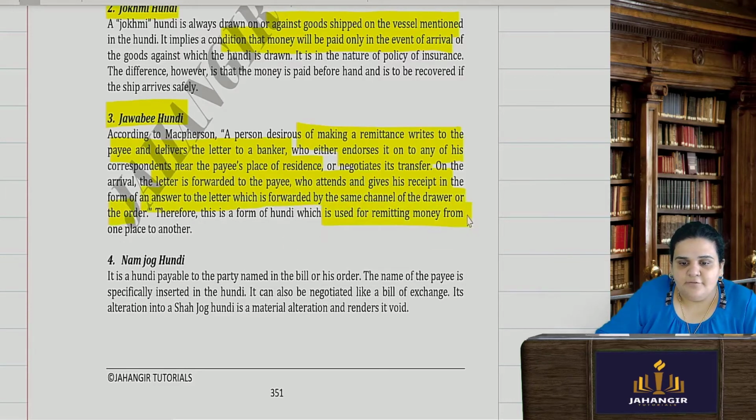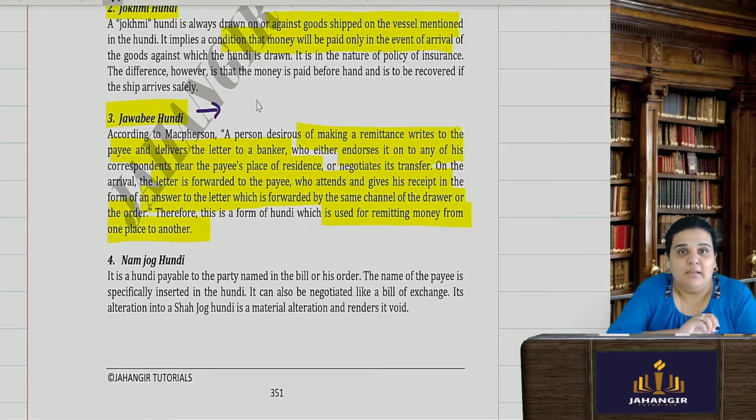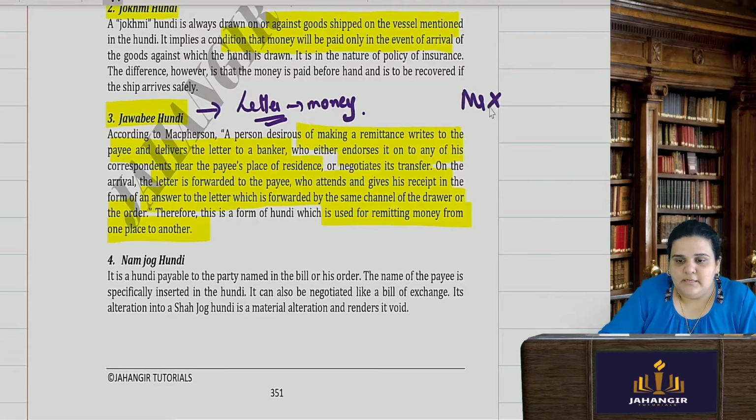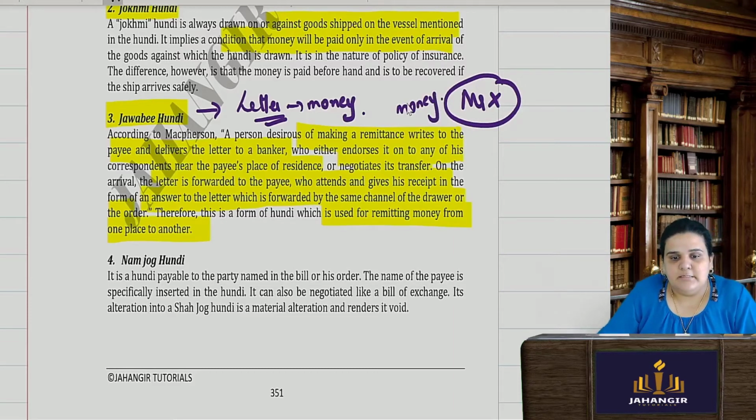Therefore, this kind of hundi is used for remitting money from one place to another. Like the hawala system, where a letter is sent from another country along with money. Then there is a person here in India, say Mr. X, who receives this letter along with that money. So it is known as a Jawabi hundi, where remittance is made.